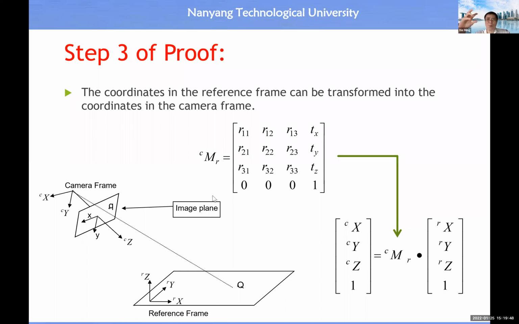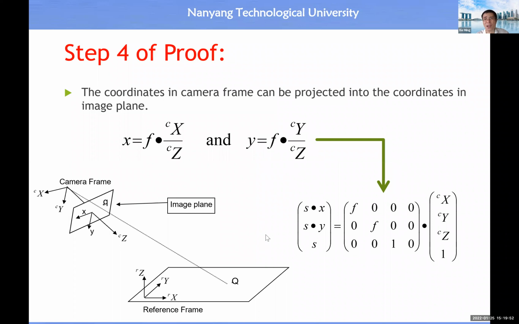So this is why we need to transform the XYZ coordinate from the reference coordinate system to the camera coordinate system. Once they are within the same coordinate system, it's easier for us to talk about the projection or the capture of the light ray. Within the camera coordinate system, the XYZ will be projected into the image plane in this way.